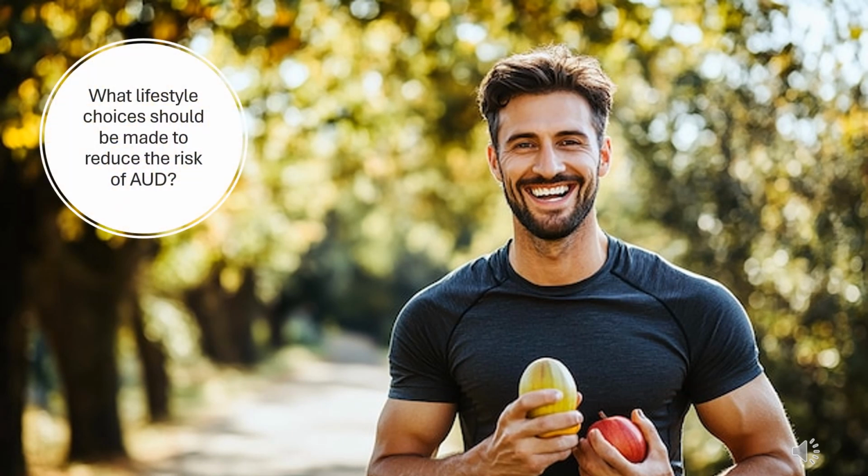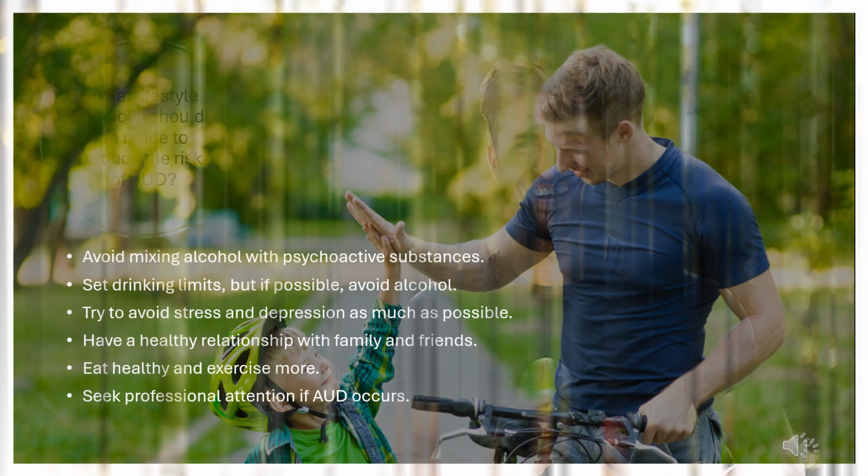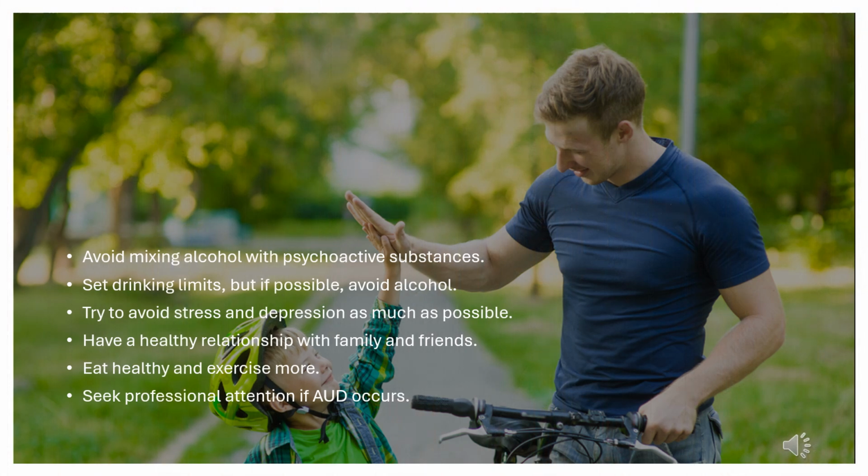What lifestyle choices should be made to reduce the risk of AUD? Avoid mixing alcohol with psychoactive substances. Set drinking limits, but if possible, avoid alcohol. Try to avoid stress and depression as much as possible. Have a healthy relationship with family and friends. Eat healthy and exercise more. Seek professional attention if AUD occurs.